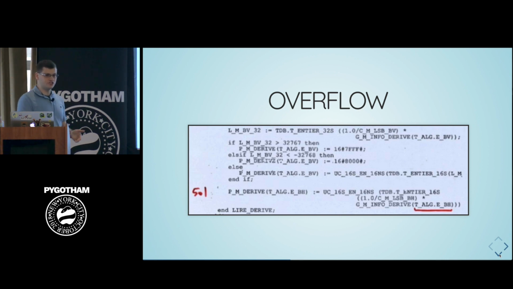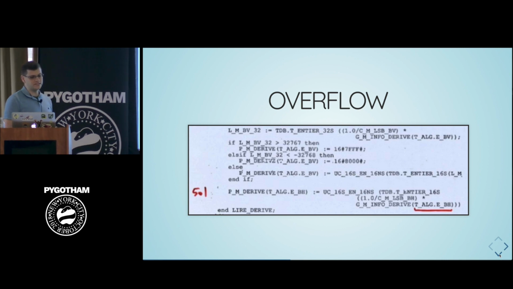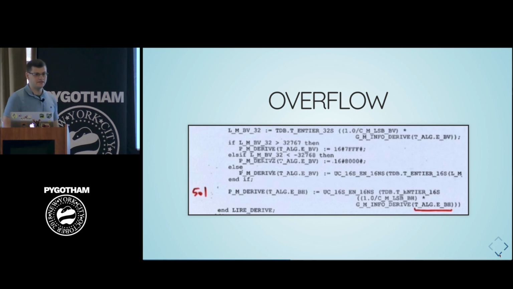Because of a different trajectory of this missile compared to other ones, this ADA code that was running had 7 variables, and one of them, this critical BH1, was actually trying to convert a 64-bit floating point number into a 16-bit signed integer. That caused an overflow, and due to some more series of events, it basically wrote the wrong value on the computer bus, and that caused the missile to go off course and basically self-destruct. So it was a series of very unfortunate events.